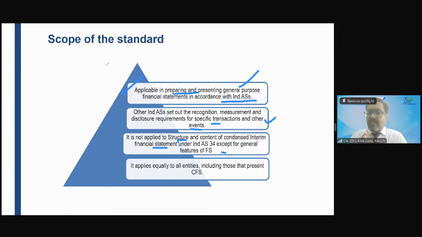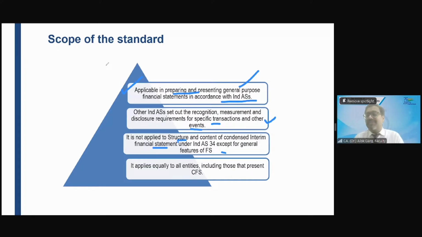So, Ind AS 1 is not applicable as far as structure and content is concerned. But Ind AS 1 is applicable to interim financial statements as far as general features are concerned.